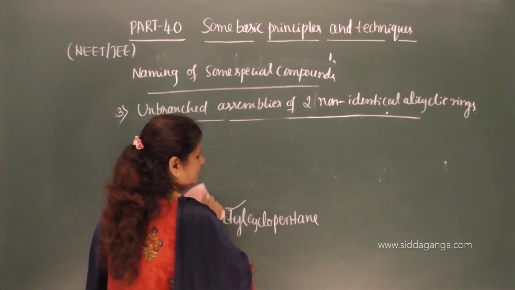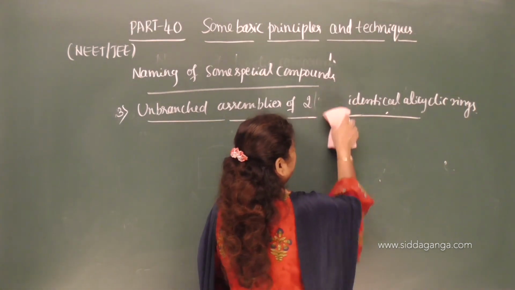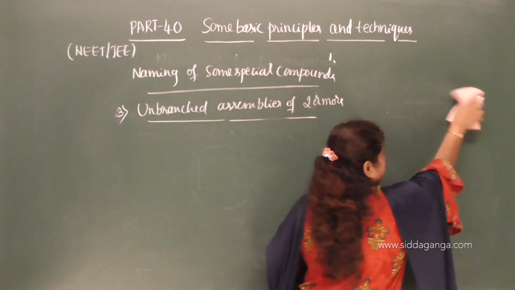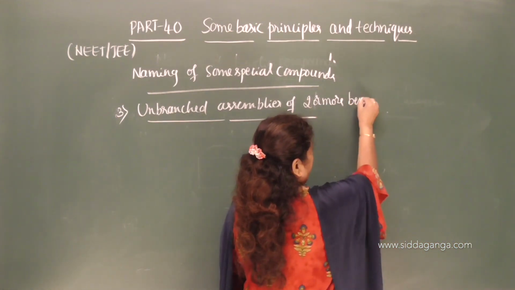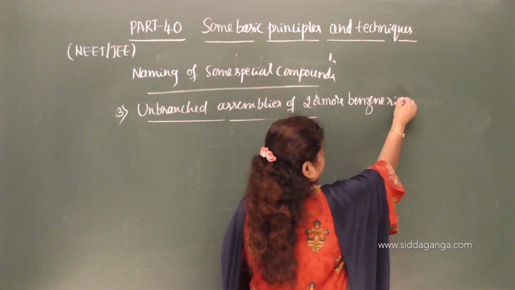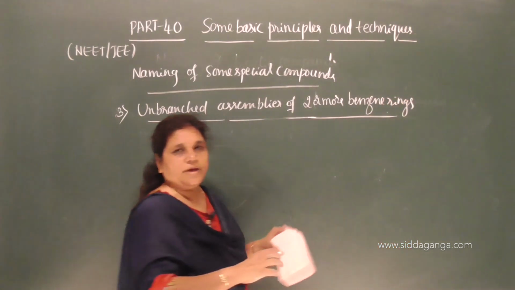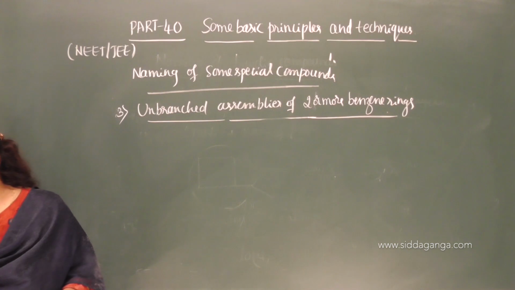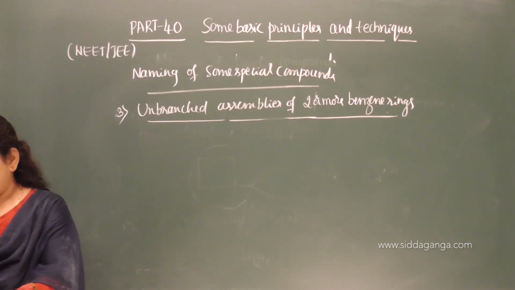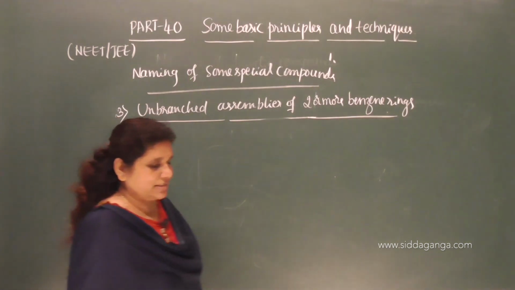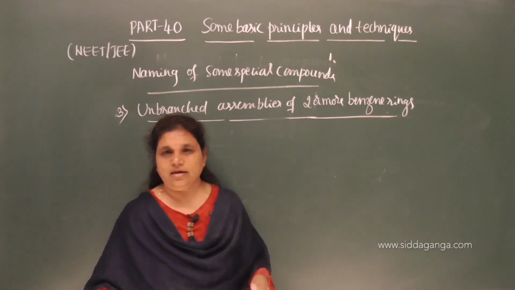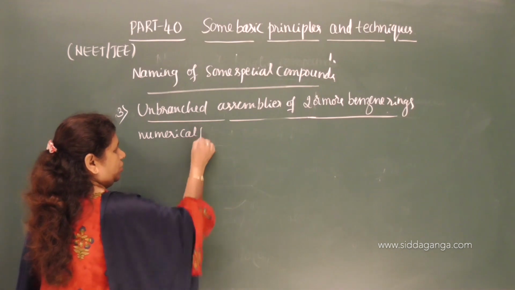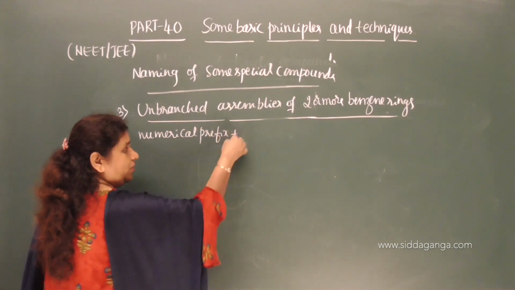Now, let us move on to the third one: unbranched assemblies of two or more benzene rings. When two or more benzene rings are present and joined in a single line, we again have to use the numerical prefix, followed by the root word.